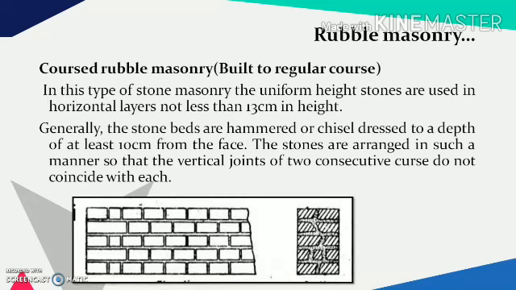This is the elevation of coursed rubble masonry, in which stones are fairly finished and having more or less very similar height as such.